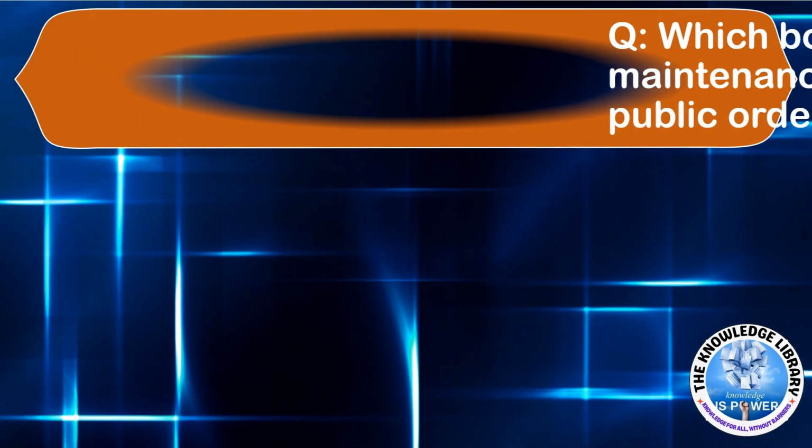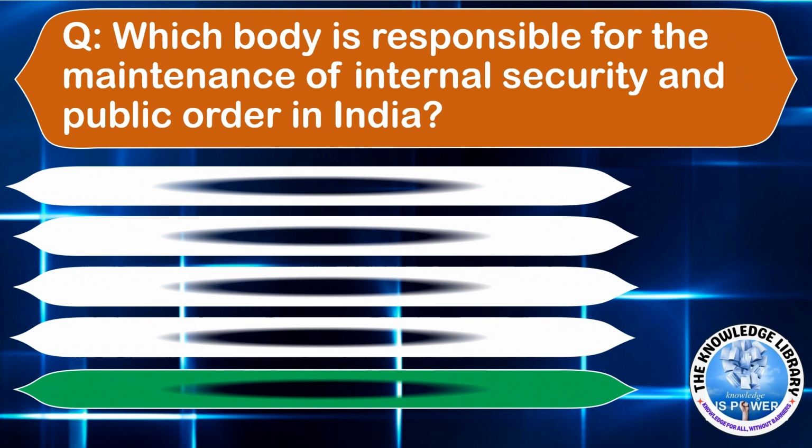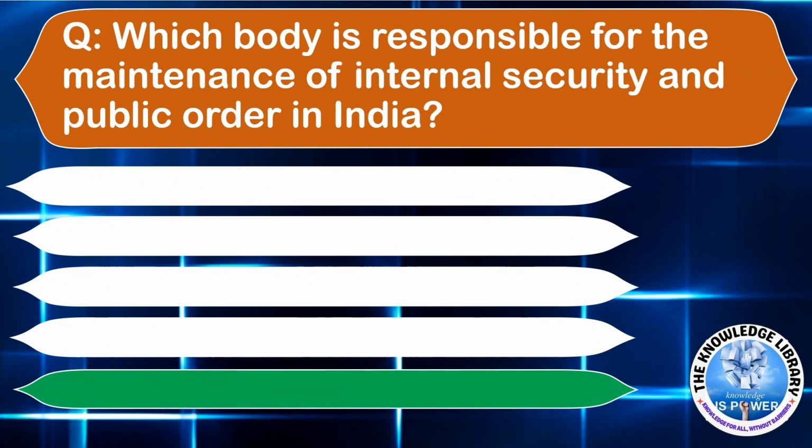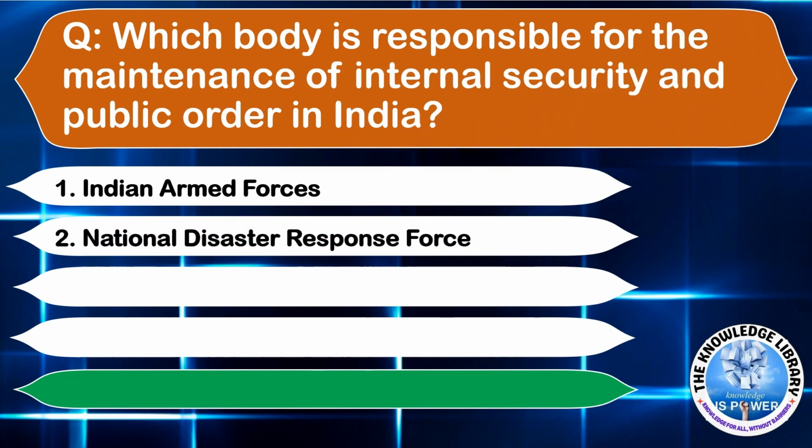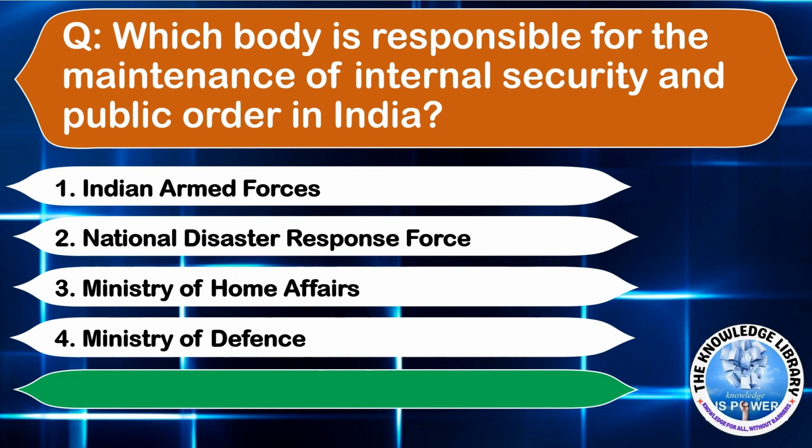The next question is, which body is responsible for the maintenance of internal security and public order in India? Option A, Indian Armed Forces. Option B, National Disaster Response Force. Option C, Ministry of Home Affairs. Option D, Ministry of Defence. Answer is option C, Ministry of Home Affairs.